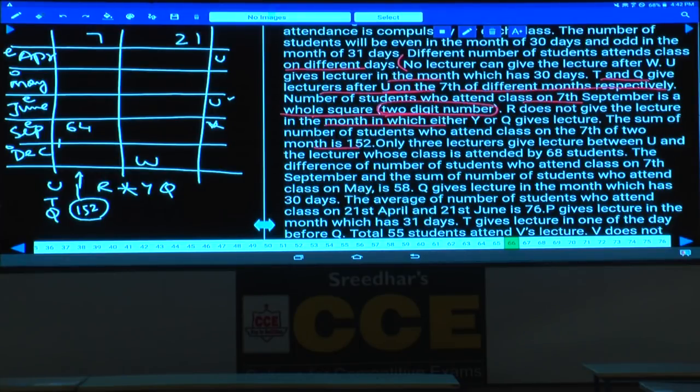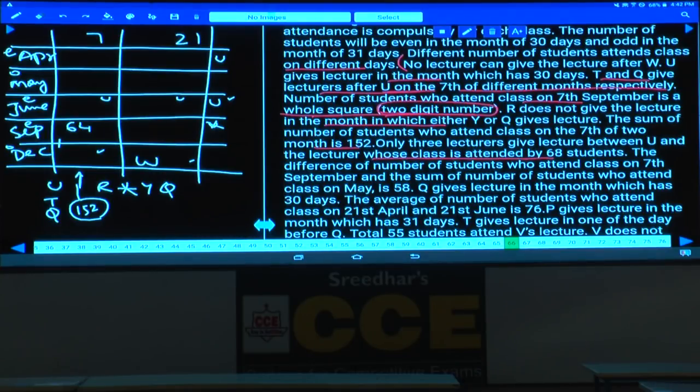Only 3 lecturers give lectures between U and the lecturer whose class is attended by 68. Between U and 68 there must be exactly 3. Now, can U be at this place? If U is here, 1, 2, 3, 68 must be here, which is not possible, because the last must be an odd number. And second, if you take U at this place, 1, 2, 3, 68 must be here, which is not possible.